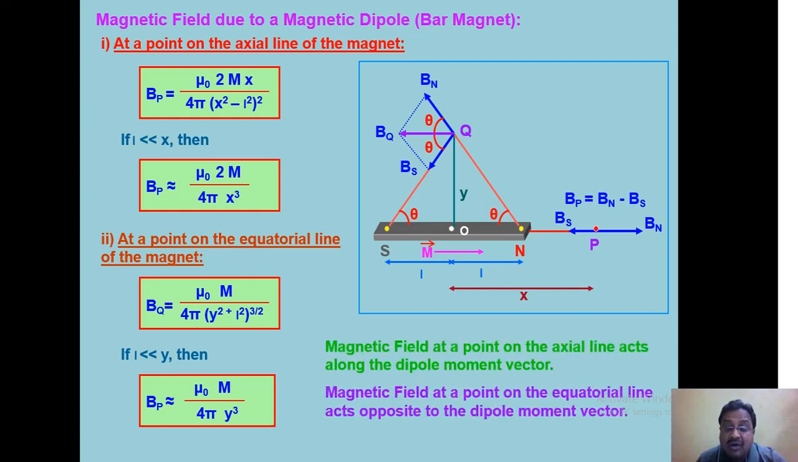So, this is how we can find that whenever we are finding magnetic field at a point on the axial line, it acts along the dipole moment vector, along the axial line. But when magnetic field at a point on the equatorial line is calculated, it acts opposite to the dipole moment vector. So, magnetic field at an axial point and at an equatorial point, these two are oppositely directed, these two are opposite to each other.